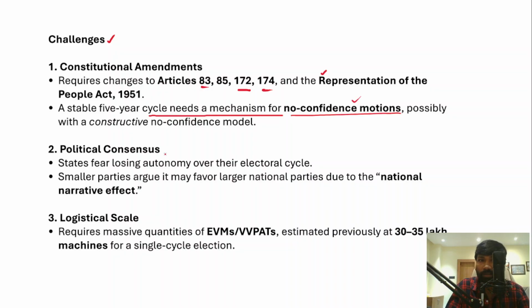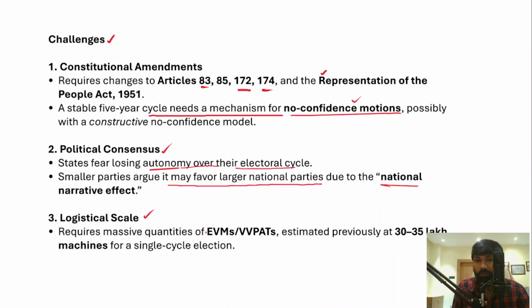Apart from that, there is a need for political consensus as well, because the regional parties are not ready to accept simultaneous elections. It may favor the ruling party at the center, and it may not favor the opposition political parties. So states fear that they may lose their autonomy over their electoral cycle, the first thing. And smaller parties argue that it may favor the larger national parties due to the national narrative effect.